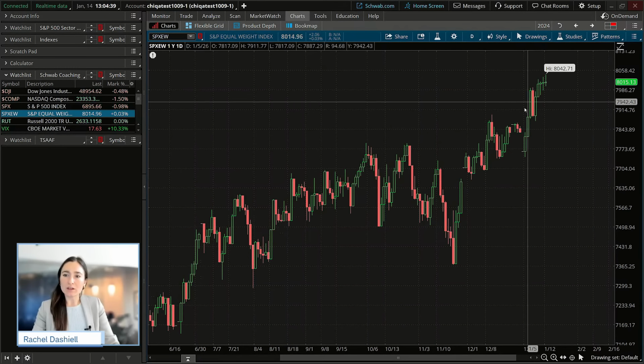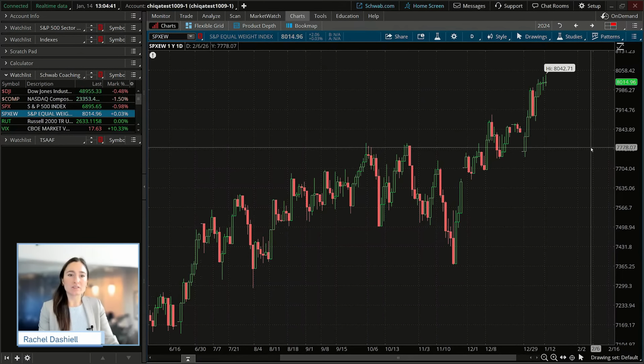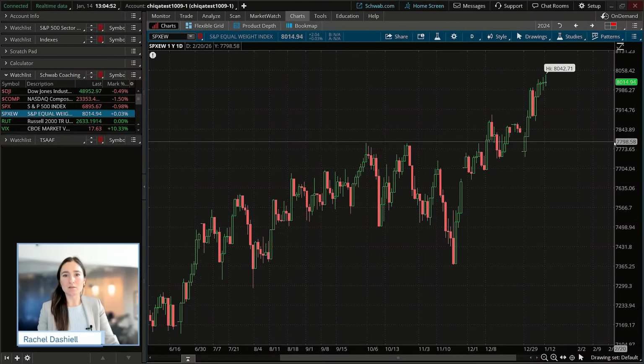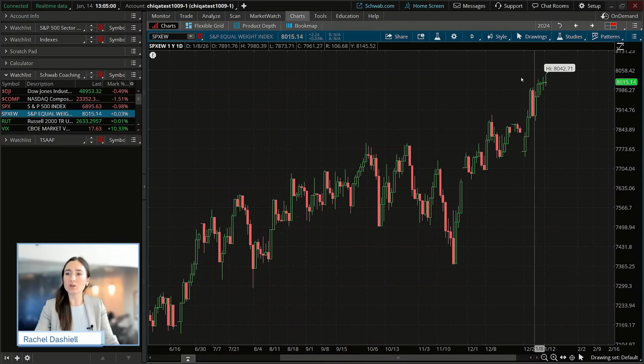Now, if we look at the S&P equal weight, obviously those sectors, companies all have equal weight in this. We're seeing that today we are making a new all-time high, showing us that there are areas of the market, there are pockets of the market that do still have that strength. And we're going to talk about a little bit of that as well. So just wanted to pull out that chart there too.